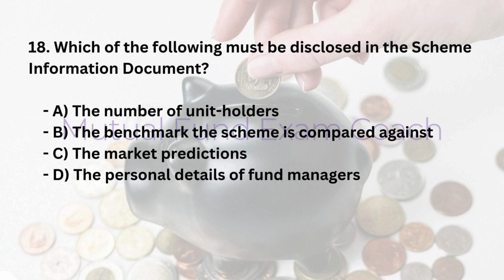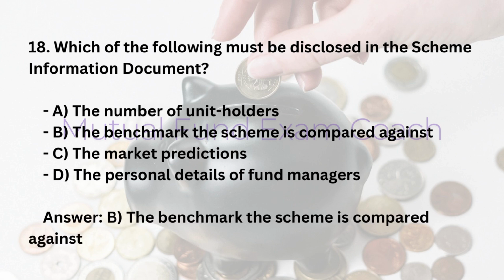18. Which of the following must be disclosed in the scheme information document? A. The number of unit holders. B. The benchmark the scheme is compared against. C. The market predictions. D. The personal details of fund managers. Answer, B. The benchmark the scheme is compared against.